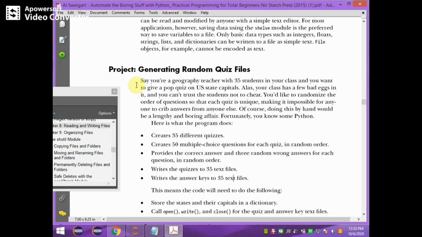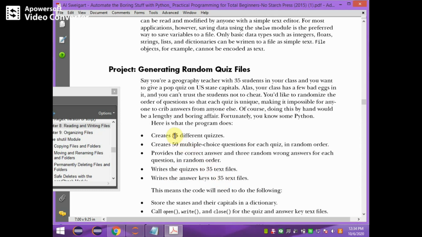The objective of this program is to generate random quiz files. This is a mini project which creates 35 different quizzes and creates multiple choice questions for each quiz in random order, and provides the correct answer and 3 random wrong answers for each question in random order, and writes the quizzes to 35 text files and the answer keys to 35 text files.